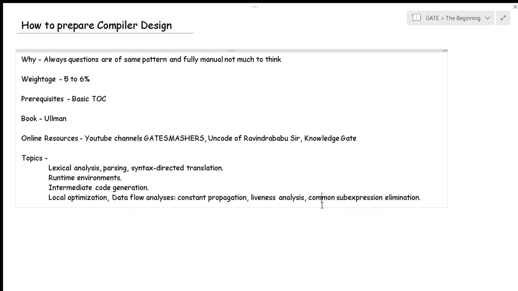Also in Ullman, you should go through the types of optimizations you can do. Constant propagation is one type of optimization. Common subexpression elimination is also one type of optimization. There are many others, and they are very easy, like arithmetic optimization, but they haven't been mentioned in the GATE questions. Still, be prepared for them, because those are very easy things.